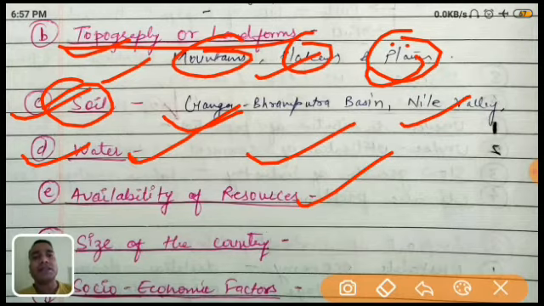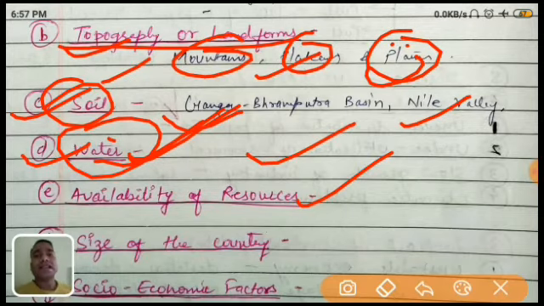For agriculture, what is required? Obviously water. For industry, what is required? Water. So for anything, water is the main factor, because without water people cannot grow.